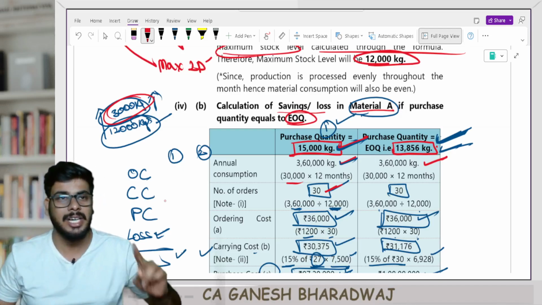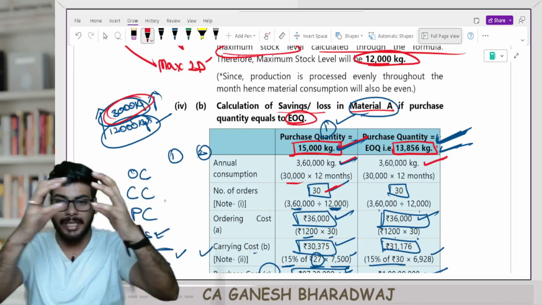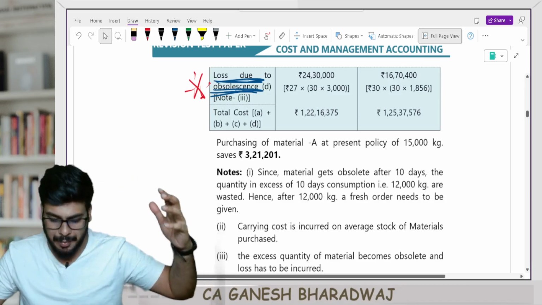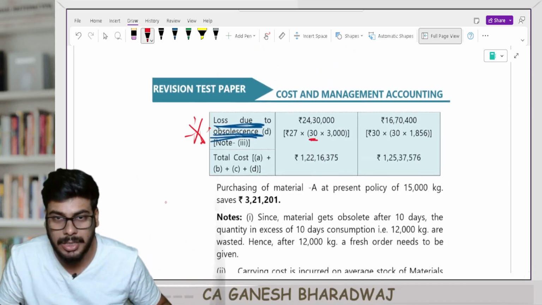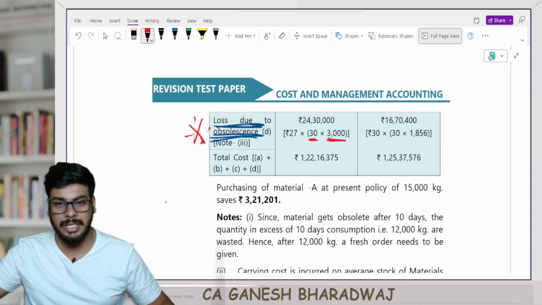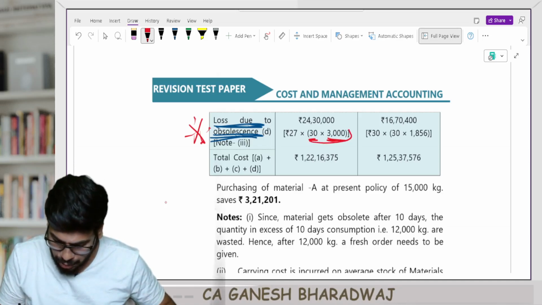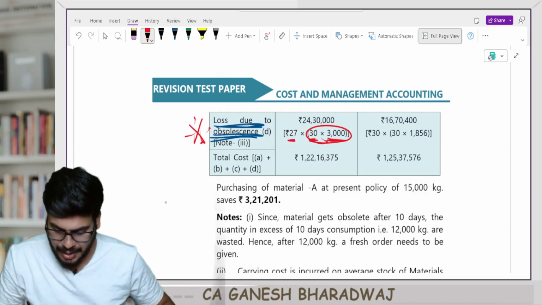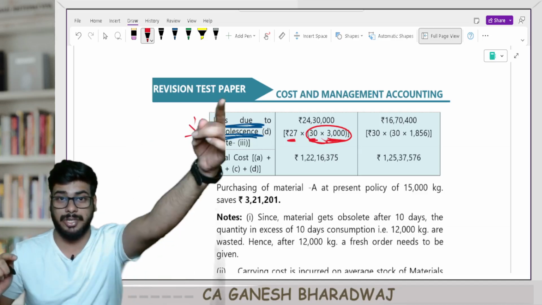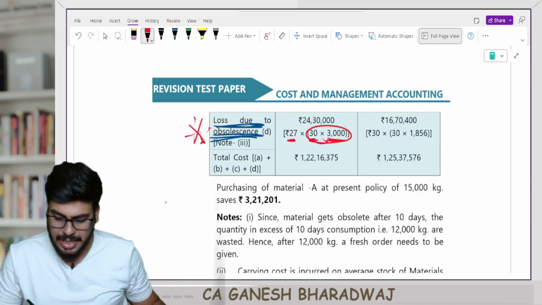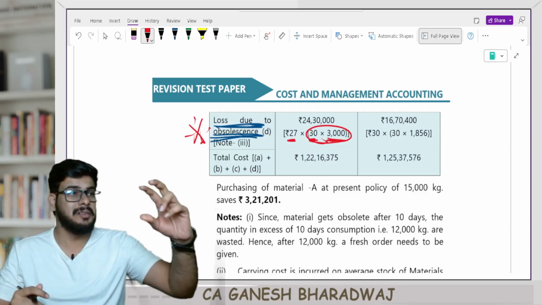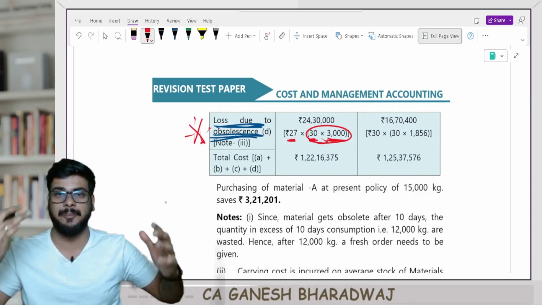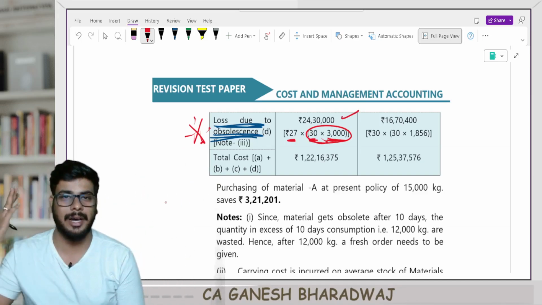Or in a year, 3,000 kgs into 30, that will be the total number of quantity that is going to become obsolete. So 30 orders into, in every order, 3,000 kgs will go waste, right? So this will be the total quantity that goes waste, and every kg is purchased at an effective cost of 27 rupees, because here I have a discount. Are you clear with this? This is the calculation for the purchase cost that I'm incurring in respect of units that become obsolescent. Are you clear? Obsolete. Are you clear with this?